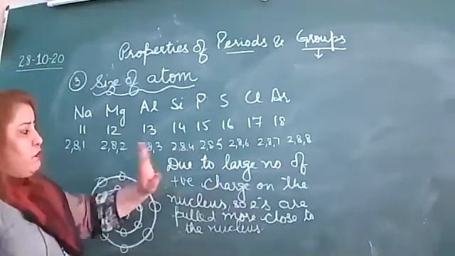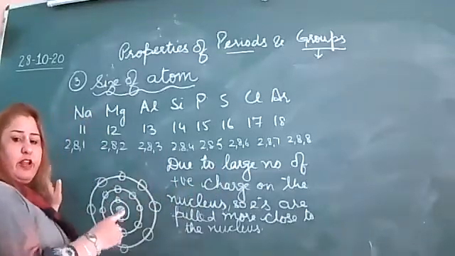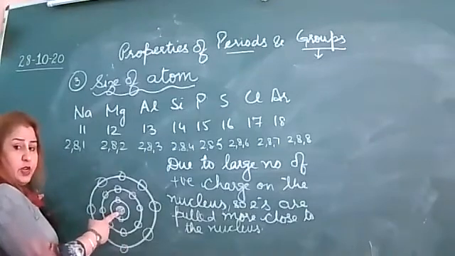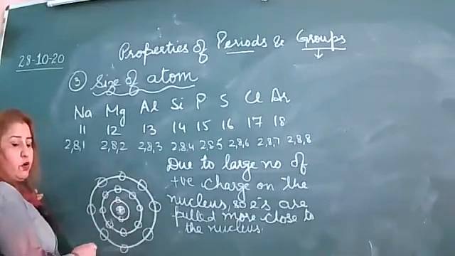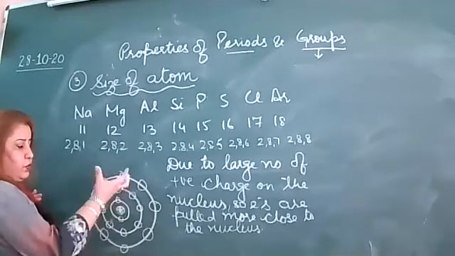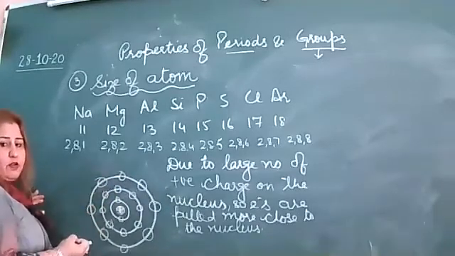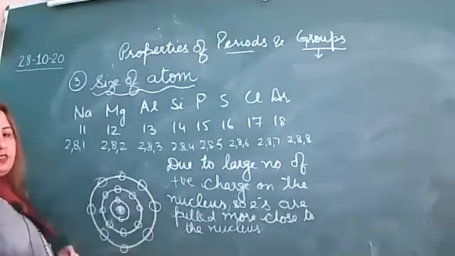As we move, the number of electrons increases, which means the number of protons increases. Protons are present in the nucleus, that means positive charge. The positive charge attracts the electrons towards itself. It will pull the electrons towards itself, so the size of atom goes on decreasing.